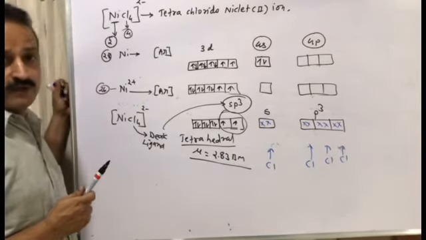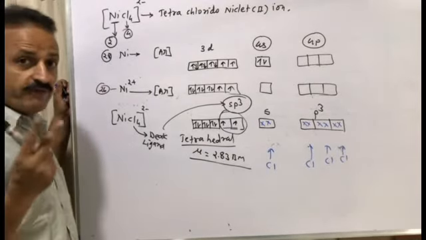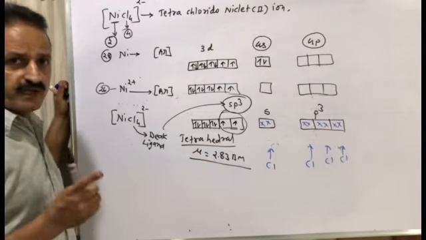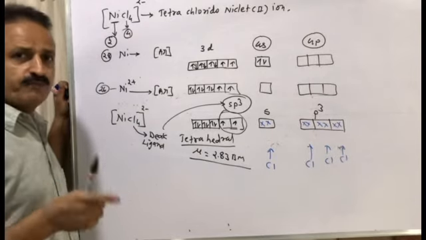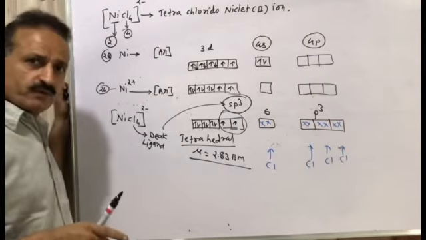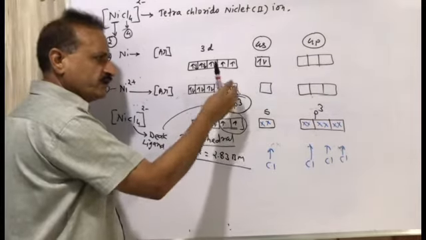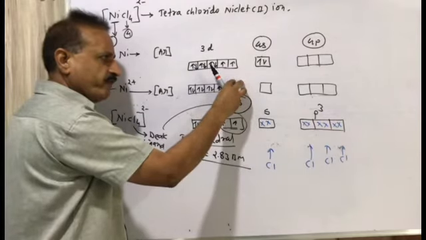So it is clear. We had 2 examples, simple. The first example was [Ni(CN)4]2-, the second example was [NiCl4]2-. CN is a strong ligand, so rearrangement is done, and this d orbital becomes vacant.